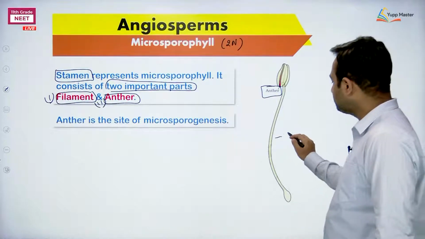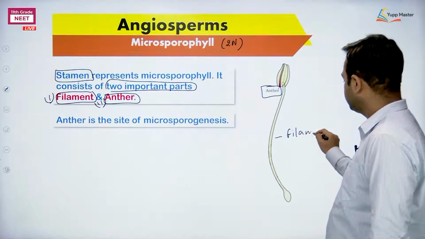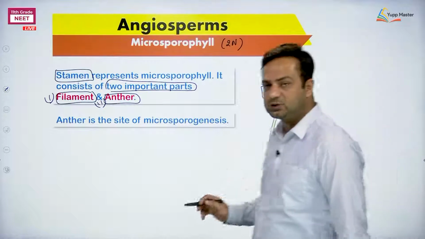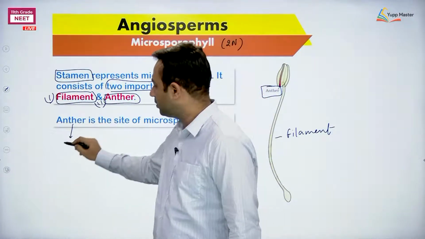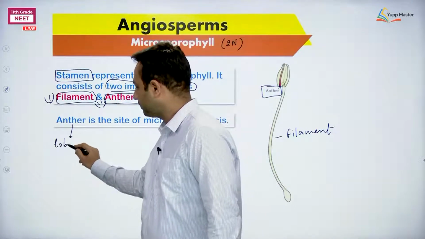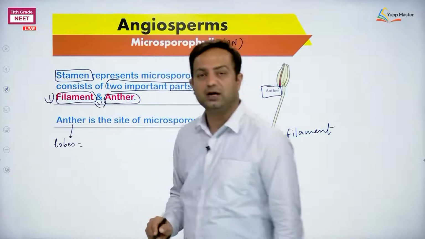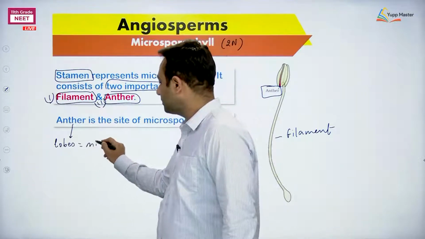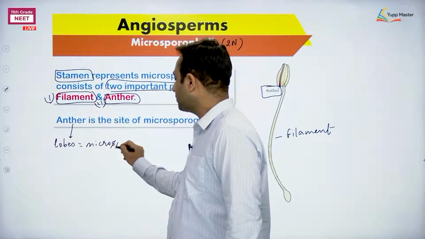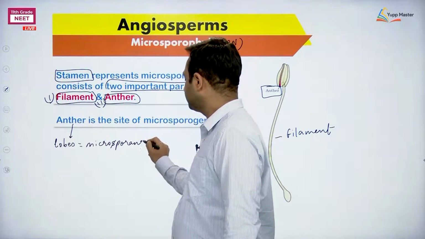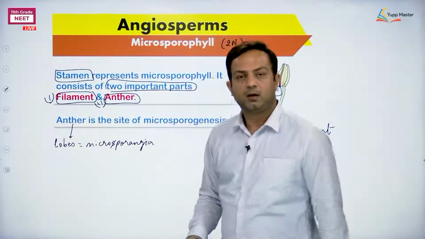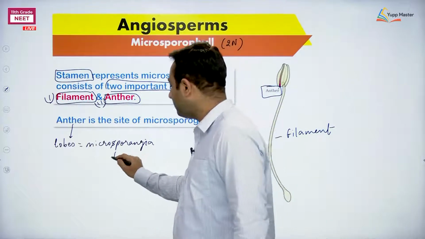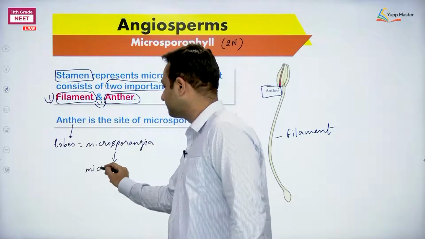This one is filament. Now, the anther has lobes. These lobes represent the microsporangia. Microsporangia have several microspore mother cells.